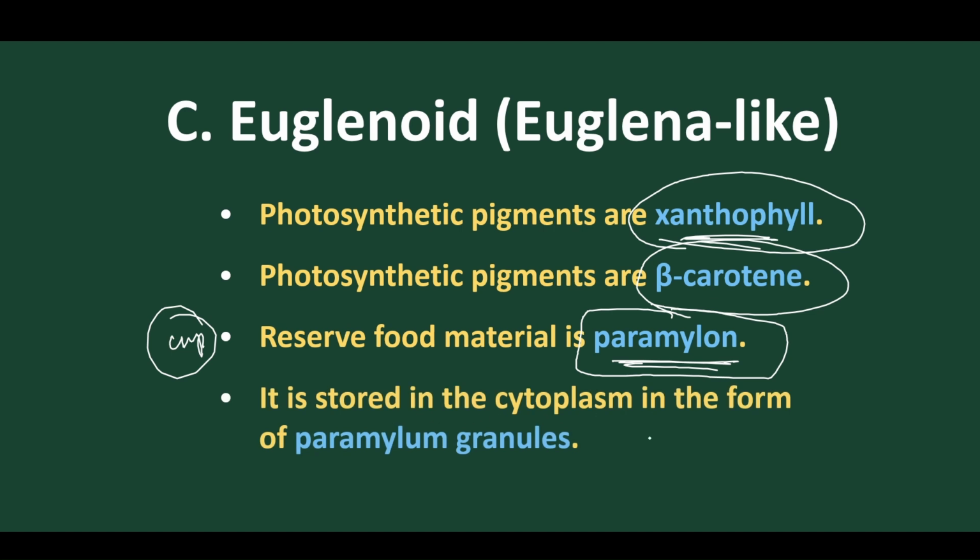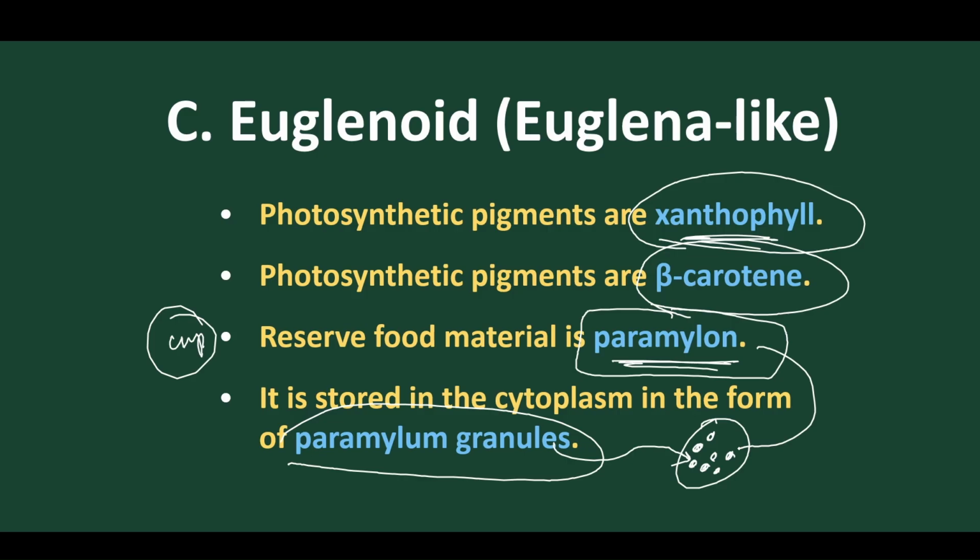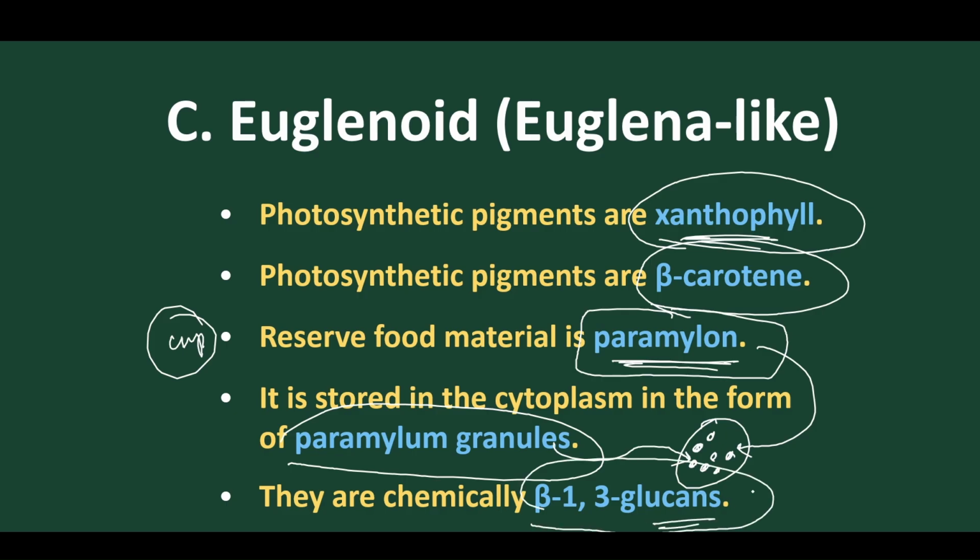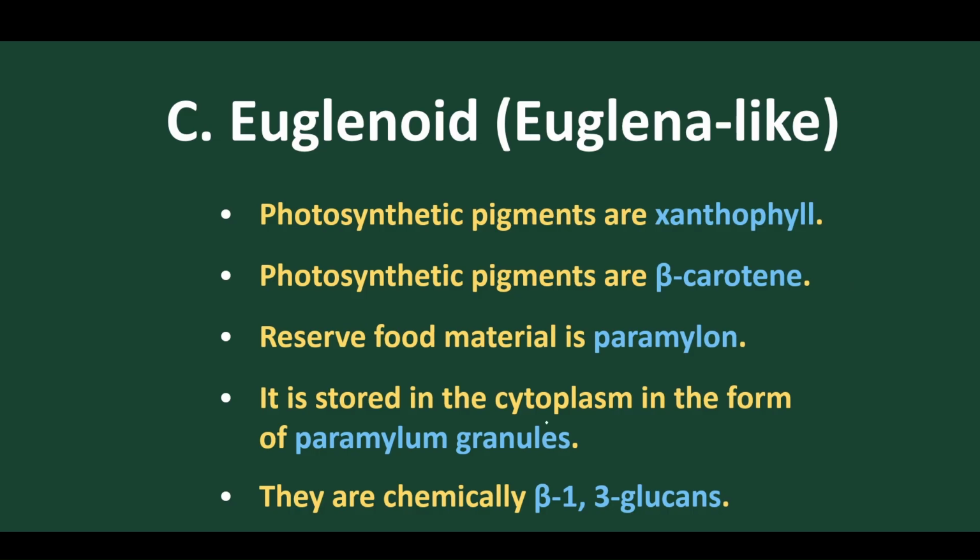The food materials are stored in the cytoplasm in the form of paramylon granules, and these granules help in storing food in the form of carbohydrate or starch. Chemically they are beta-1,3 glucans. Glucan is a polysaccharide. So paramylons are beta-1,3 glucans. Very important.